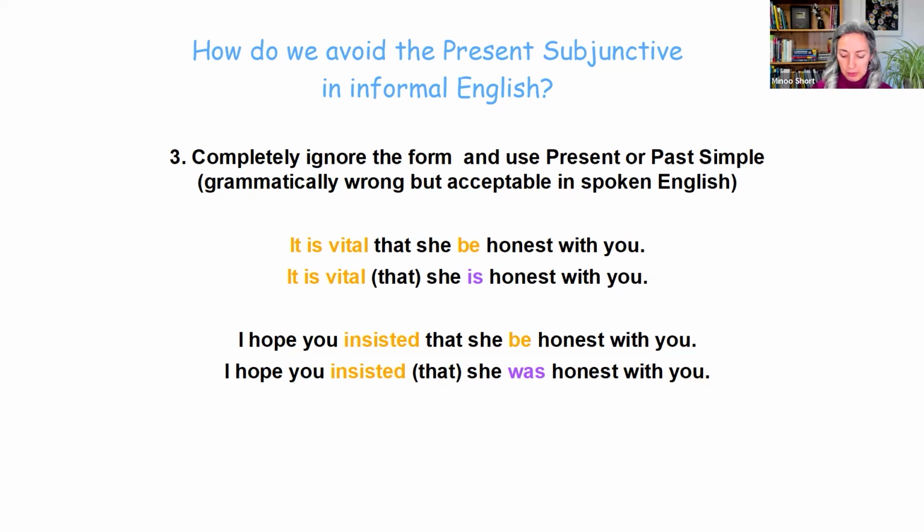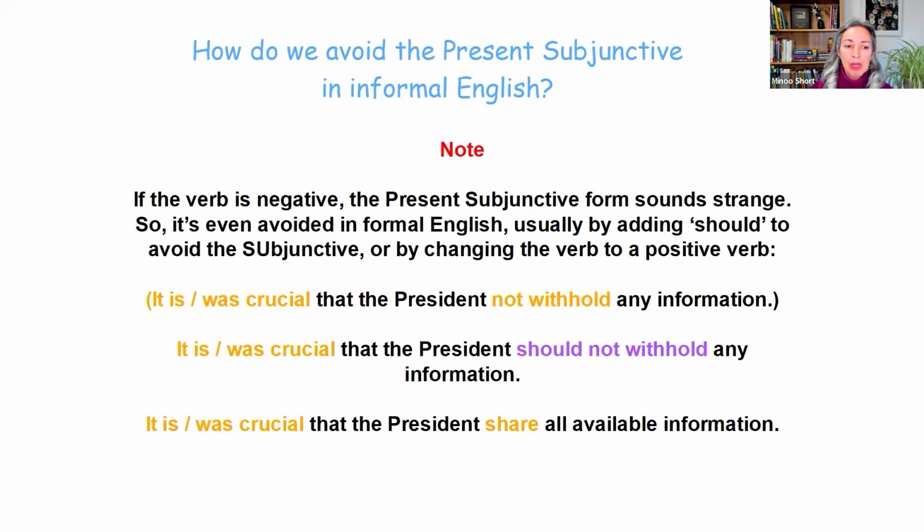So that's about, no, I have a little note here. If the subjunctive verb is negative, the present subjunctive form sounds strange. So it's even avoided in formal English, usually in two ways, either by adding should to avoid the subjunctive or by changing the verb to a positive verb.